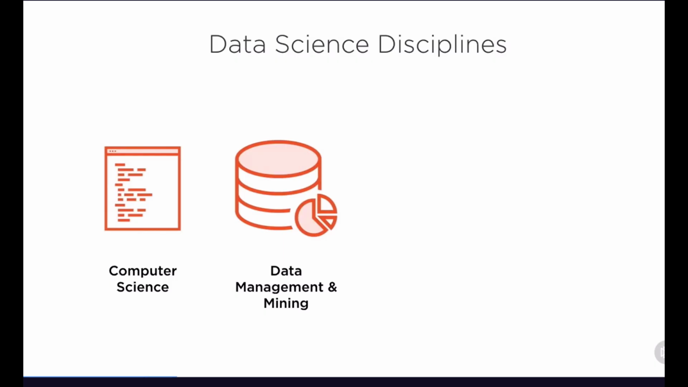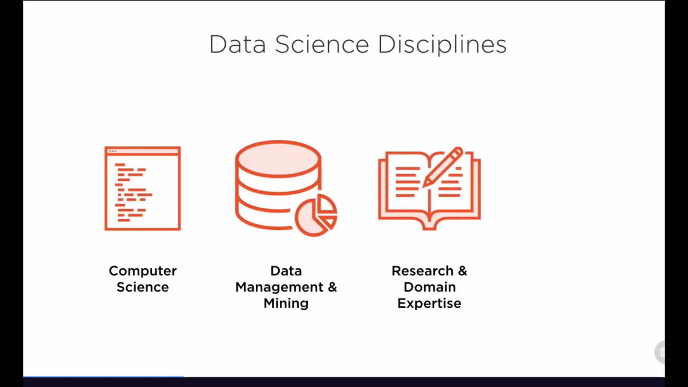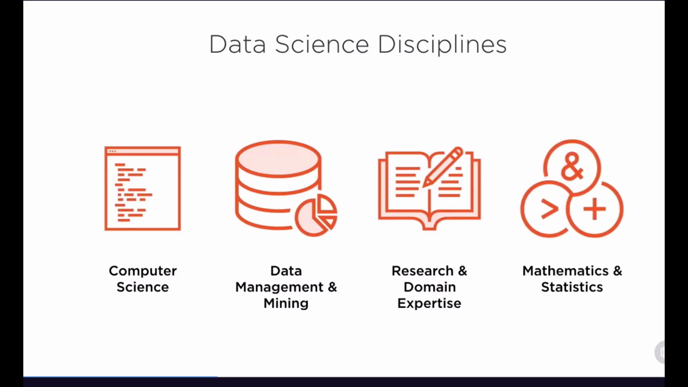Then we have other individuals that are coming from a research and domain expertise background. So they're in our organizations trying to solve strategic business and organizational problems with data. And then we have individuals that are coming in from a pure mathematics and statistics background. Now, the challenge here is each of these disciplines come in with different best practices within each of their areas. And so let's look at just a few of those across a few disciplines.